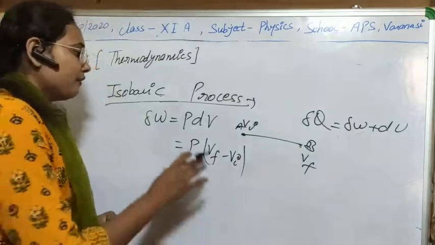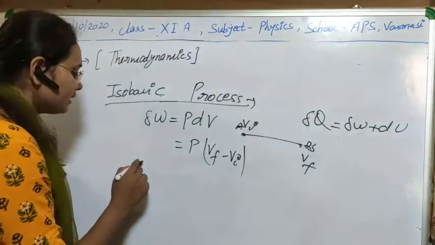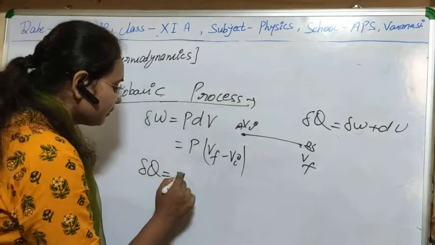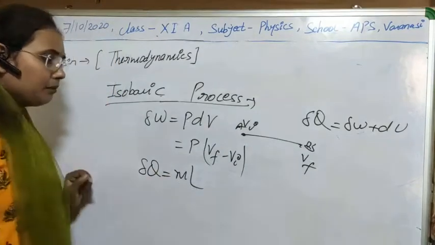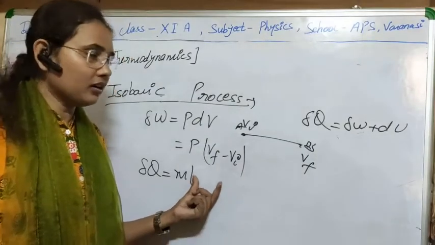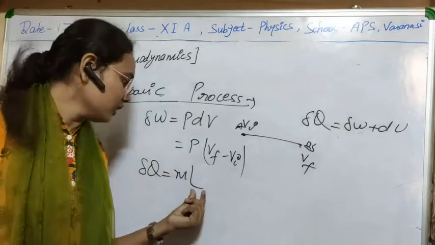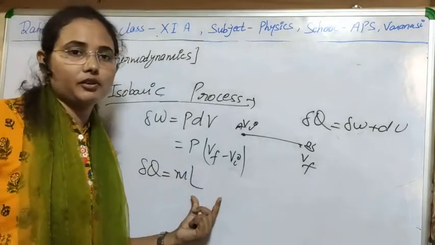Okay. So if delta W is that, and also you know that heat energy, if pressure is constant, will be equal to mL. Means all of the heat energy will be used to do some work and increase its temperature and other things. So here we can arrive at the concept of latent heat.